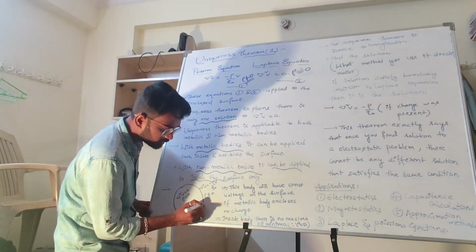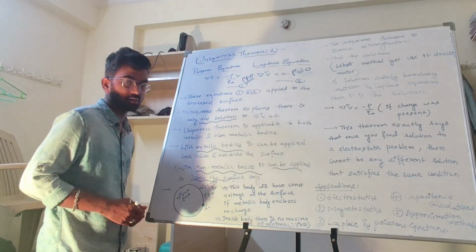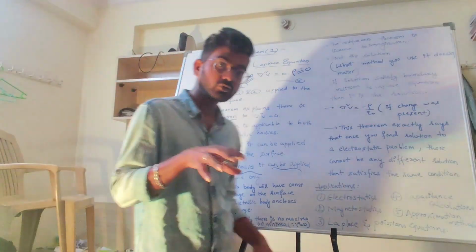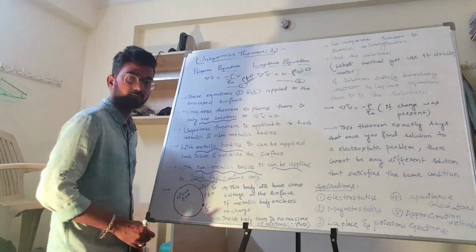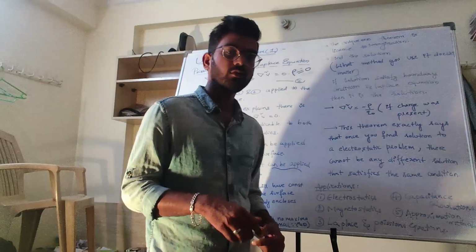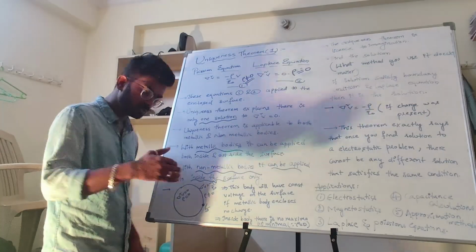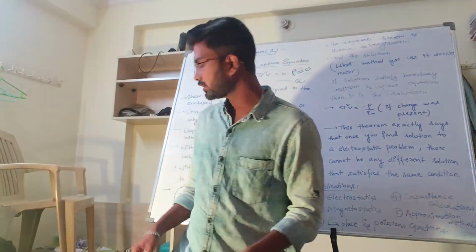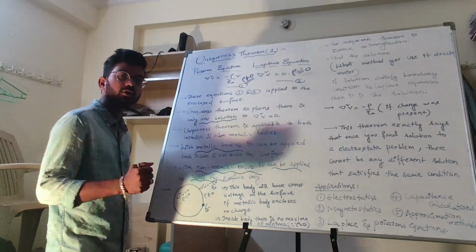They ask us to find the value of the potential V. They ask us to show that here the potential is, for suppose, V naught. To show this, there is no need to do a full solution, no need to integrate, taking parts, volume integrals. No need to do that.